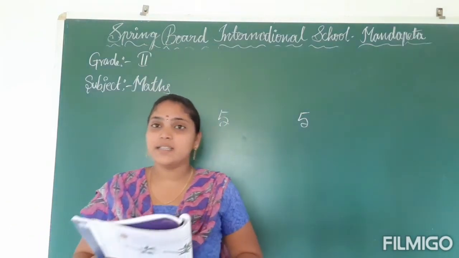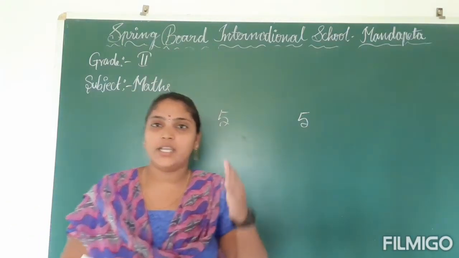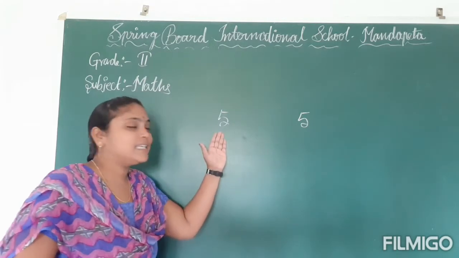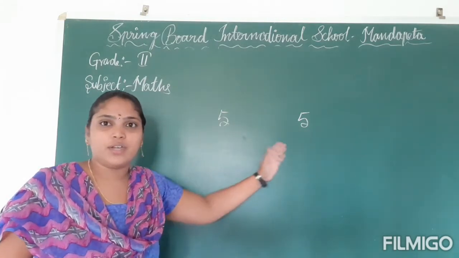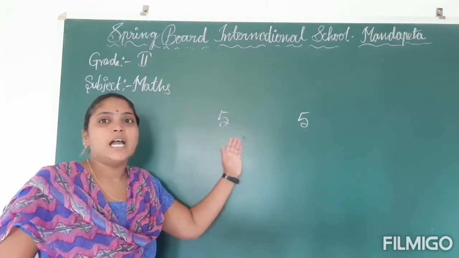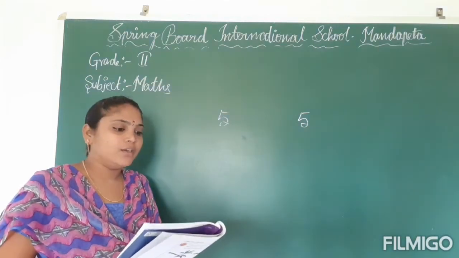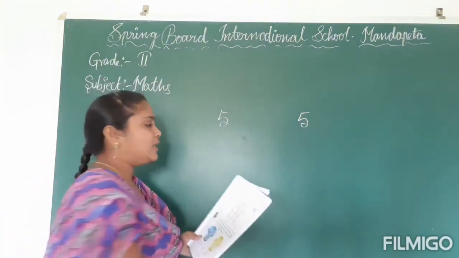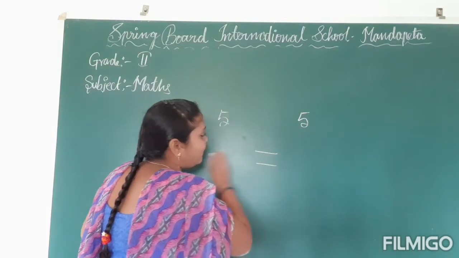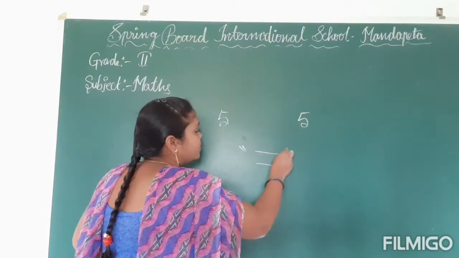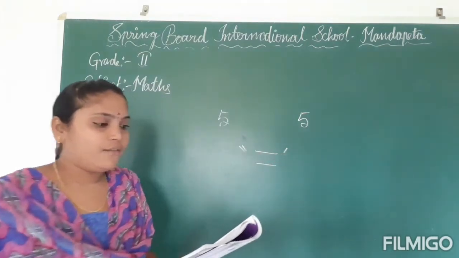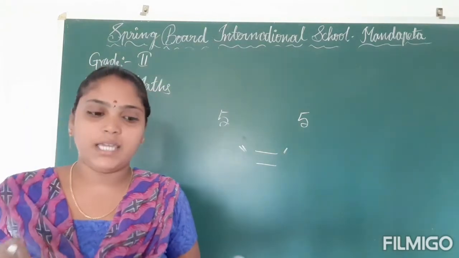So here this is equal to this one. Here 5 is equal to 5. This is the symbol for equal to. So we use the equal to symbol.